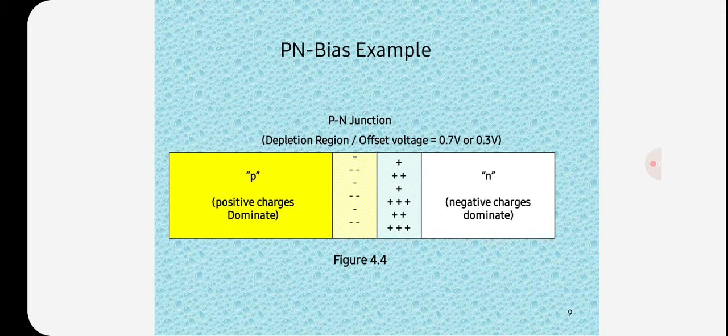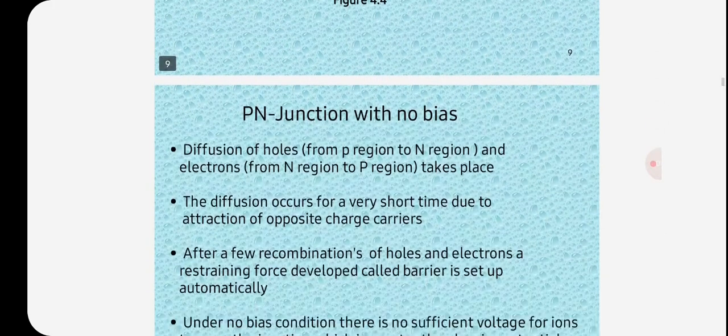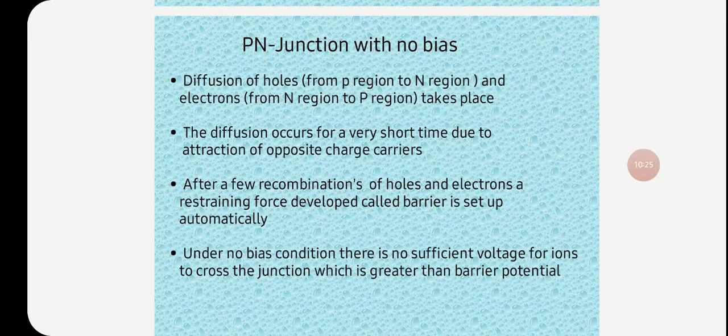In this PN junction diode there are negative and positive charge carriers, that is, electrons and holes. Now the PN junction with no bias, meaning a zero biased PN junction diode.